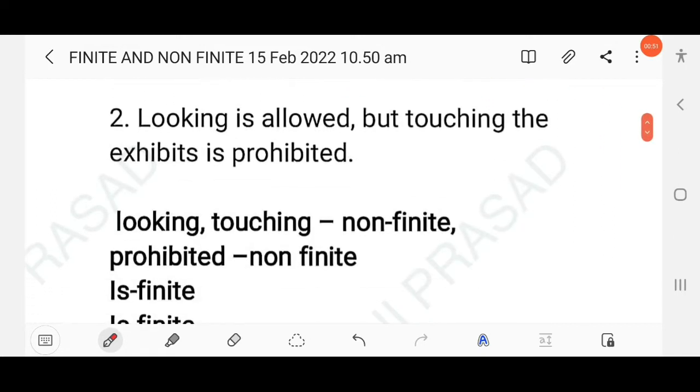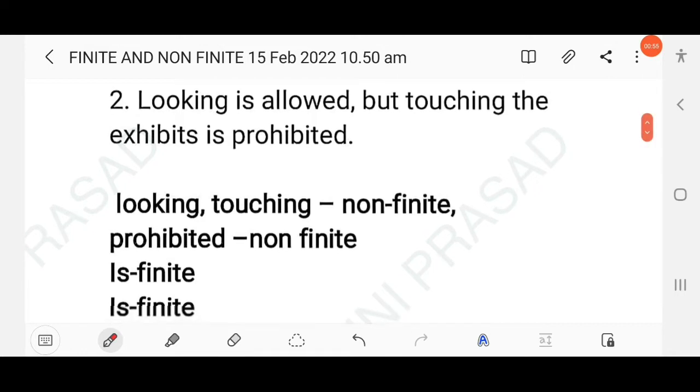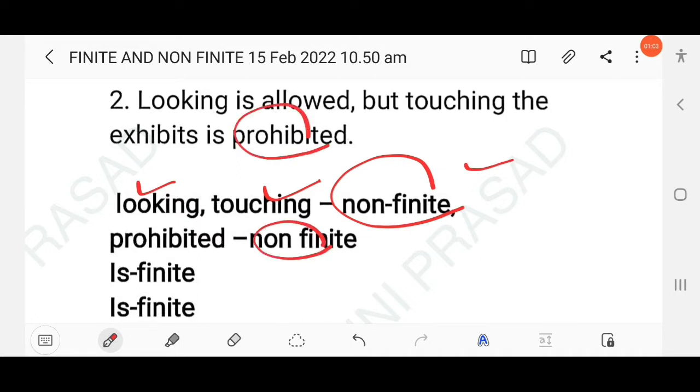Then next question: looking is allowed but touching the exhibits is prohibited. Similarly here, "looking" and "touching" are non-finite verbs, right? Then next, "prohibited" is also a non-finite verb, but here there are two finite verbs, "is" and "is", right? Clear?